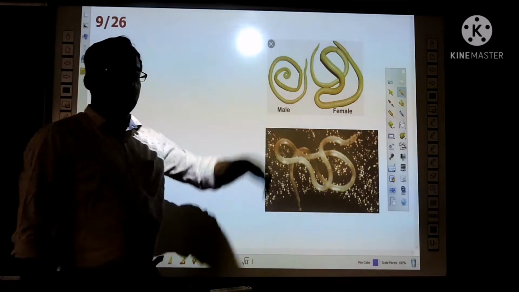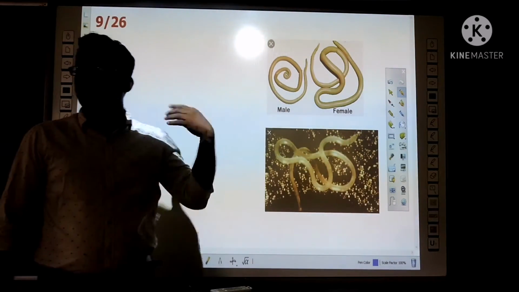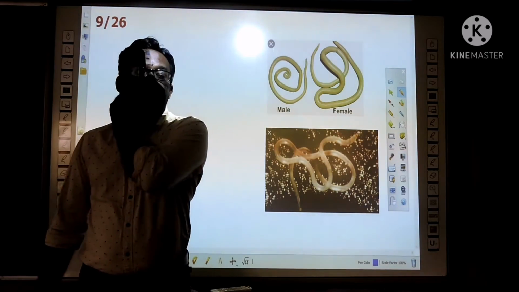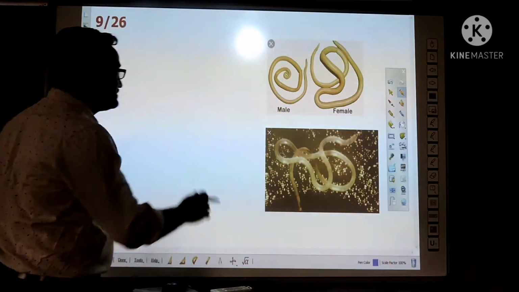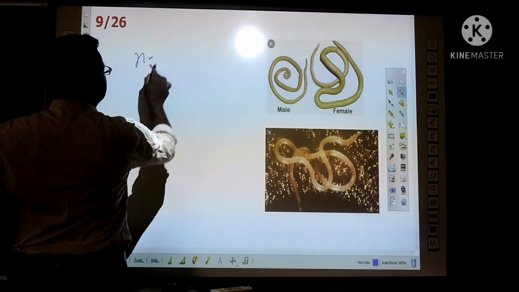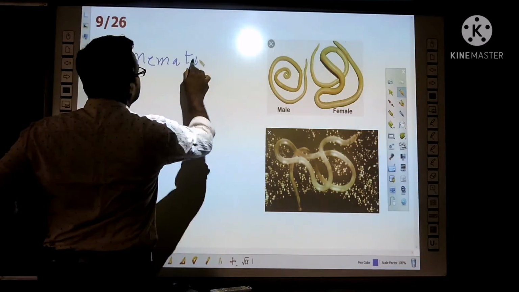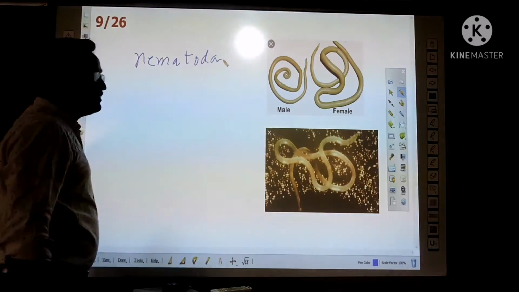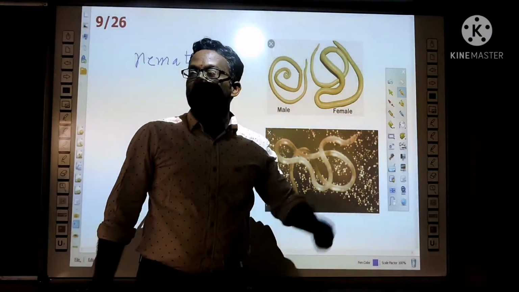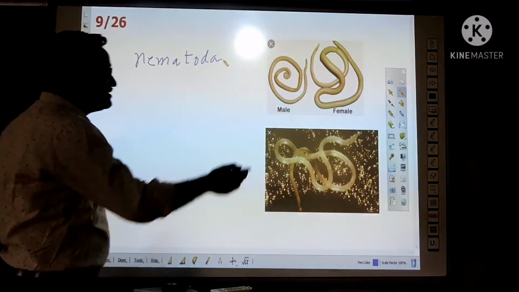And one more group which has worms like Platyhelminthes is the Nemathelminthes or Nematoda. In this group, which worms are present? Roundworms.